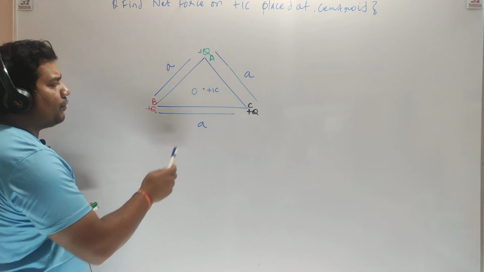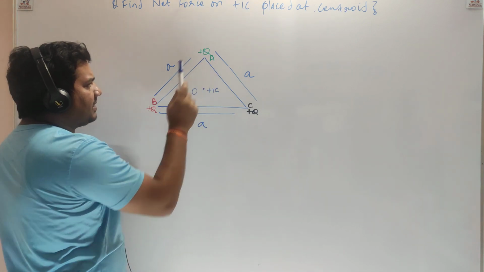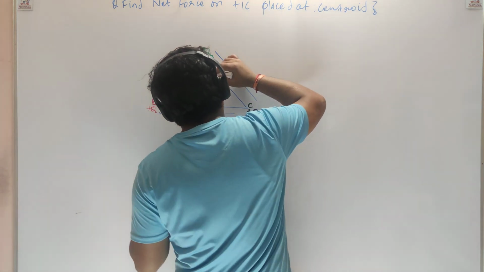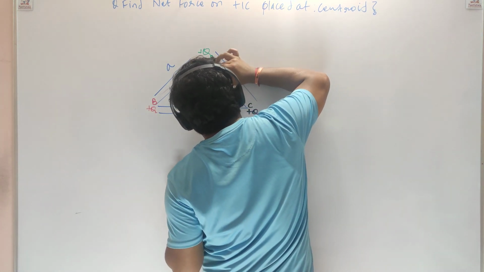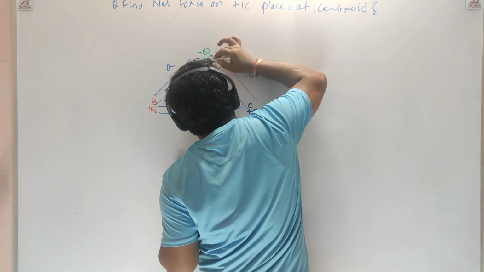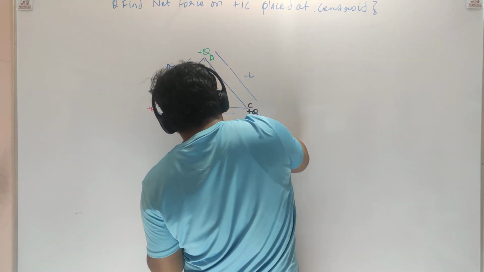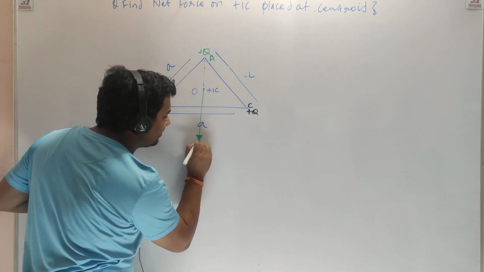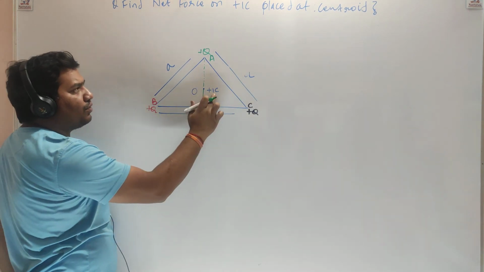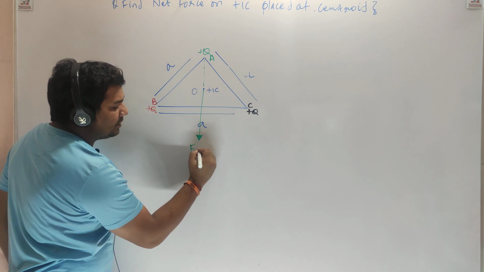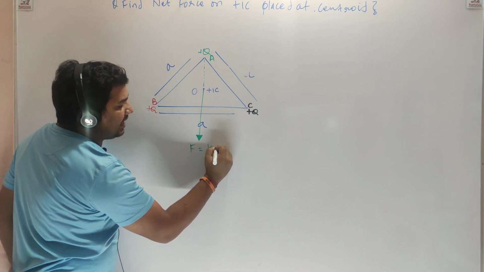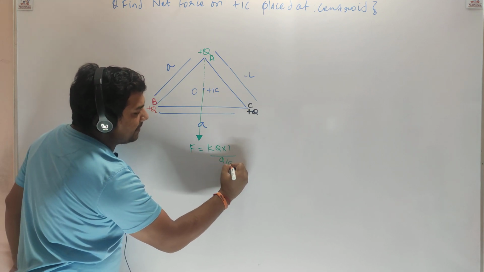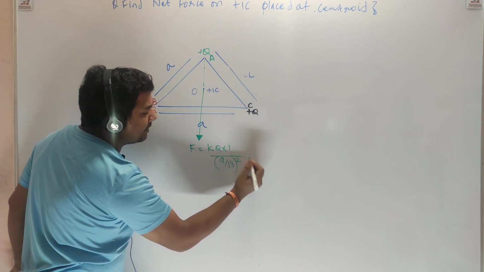Let's talk about force on +1 coulomb due to charge placed at A. The force will act along the line joining, downward. So the green color force is acting exactly downward. What is the force on 1 coulomb due to this +Q? K Q1 Q2 divided by square of distance, and the distance would be (A by root 3) whole square. Agree?